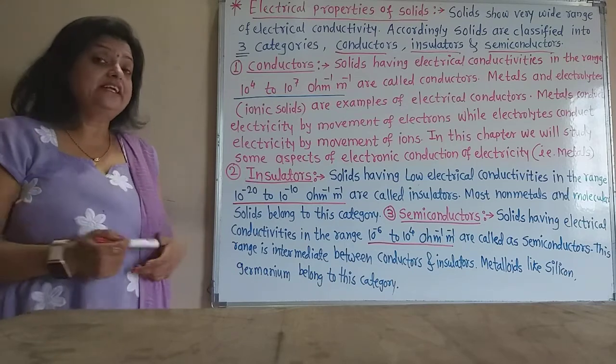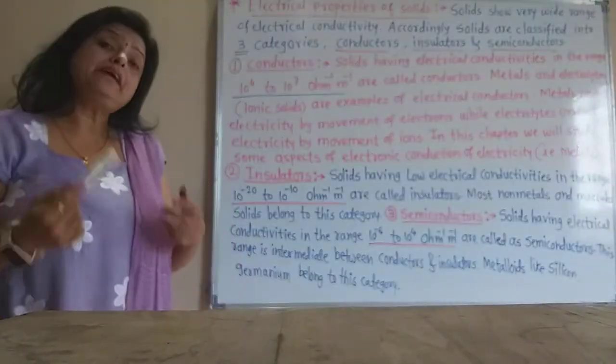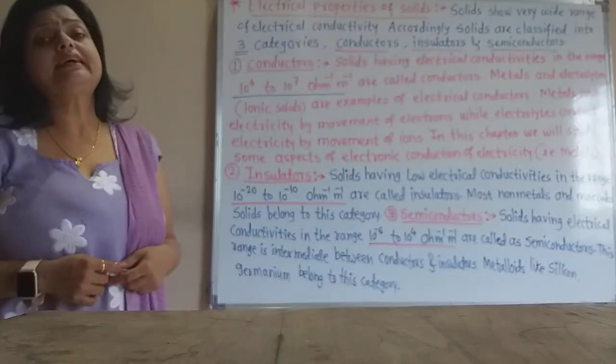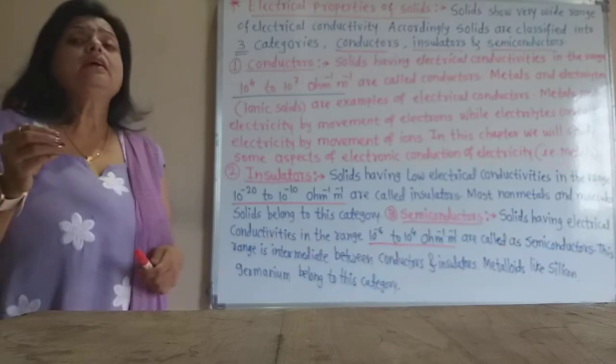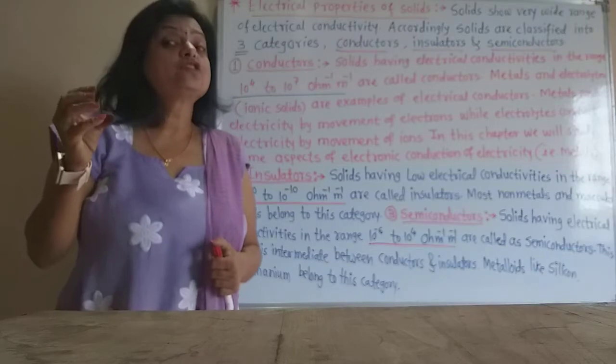Next, the third one is the semiconductors. Semiconductors also conduct electricity, but they conduct it very slowly.